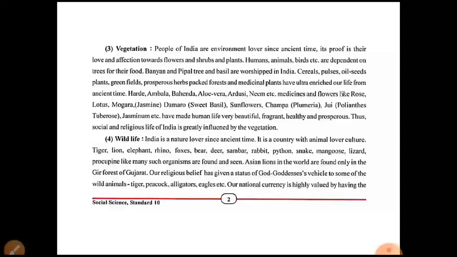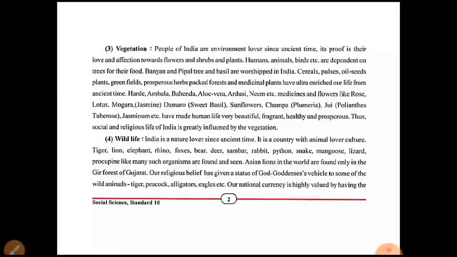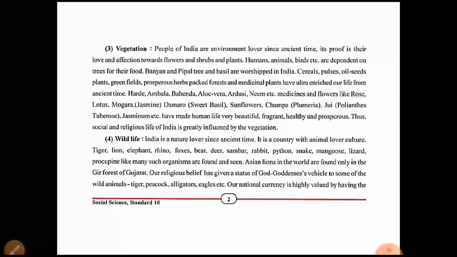So the rose was also used as medicine, and people used some herbs and plants for medicine, which are haldi, amla, bhendi, aloe vera, adusa and neem. The flowers used by humans include lotus, mogra, sunflower, champa, jui, etc. Thus, the social and religious life of India is greatly influenced by vegetation. Likewise, social and religious life was affected by natural vegetation.